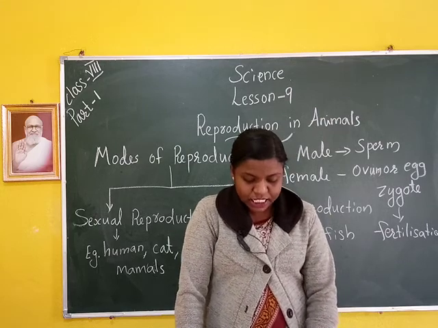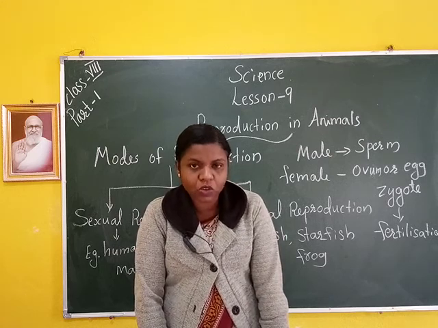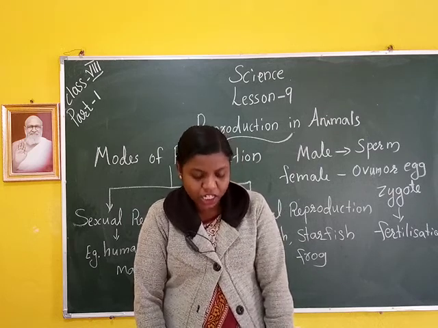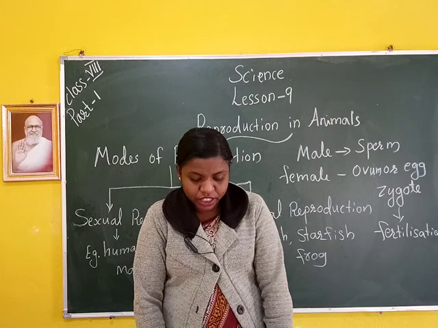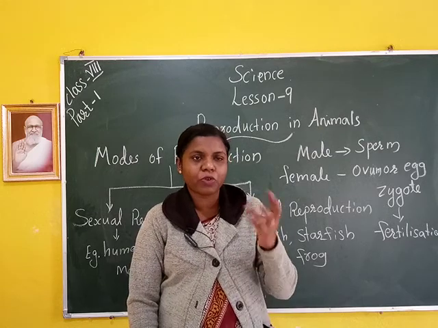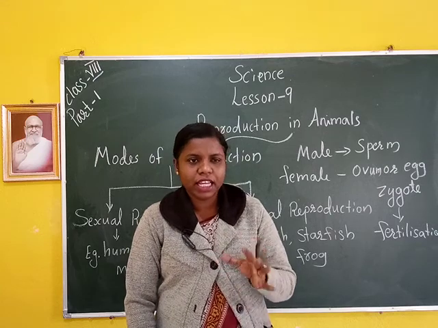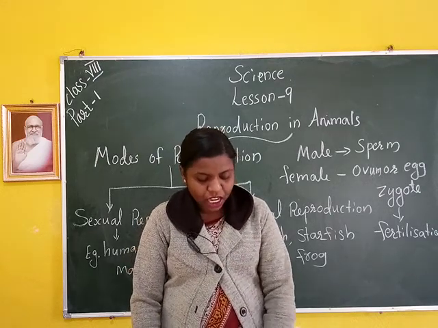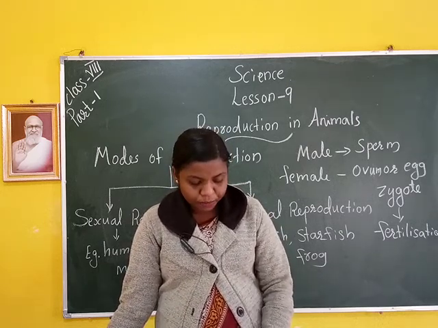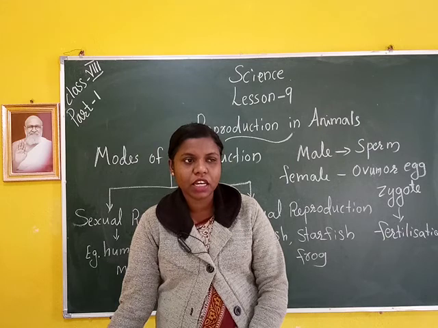Soon after fertilization, inside the female hen, the zygote divides repeatedly and travels down the oviduct. Many protective layers are formed around it as it makes its way down. The hard shell that we see in a hen's egg is one such protective layer, the outermost layer. It is very hard. After the hard shell is formed around the developing embryo, the hen finally lays the egg. During development, the embryo gets food from the egg, and the albumin in the egg helps in protection.